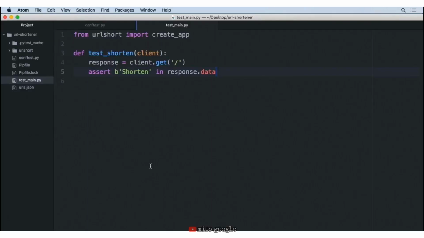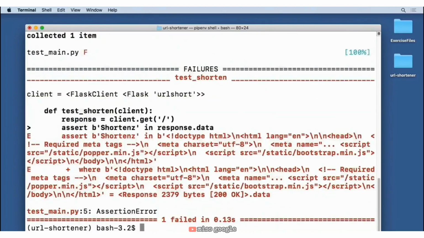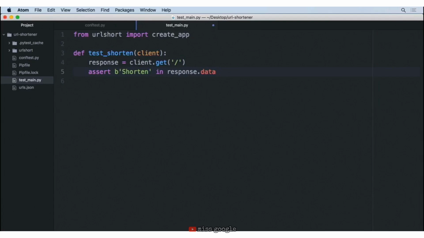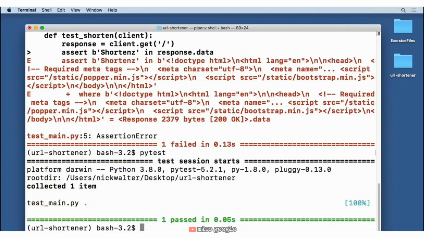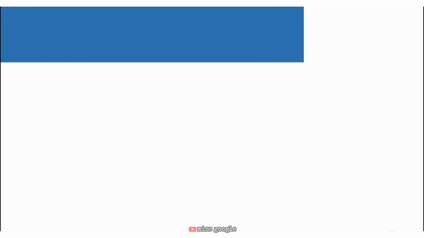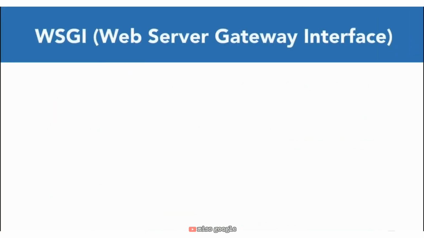Now, the situation here is, for example, if I was looking for something like Shorten Z, which is not inside of our project, and I were to rerun this test one more time, you can see that this test fails. And it gives you very specific data about where this failed and how it couldn't find the following thing here. And so this can be really helpful as you add more and more tests to your project, that you can run pytest right before you deploy your project and make sure any code that you've added doesn't affect things that you've created previously.